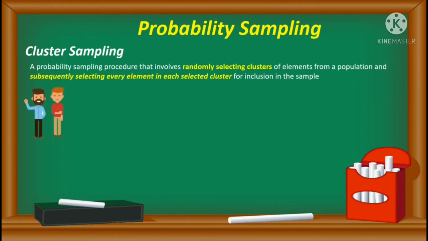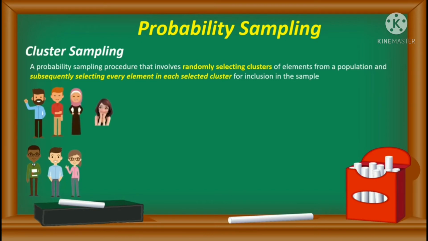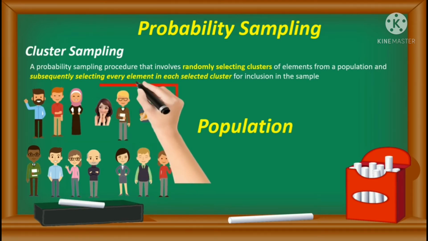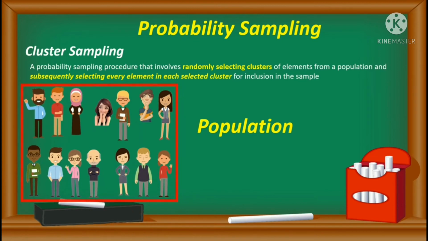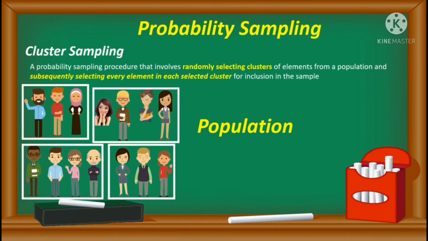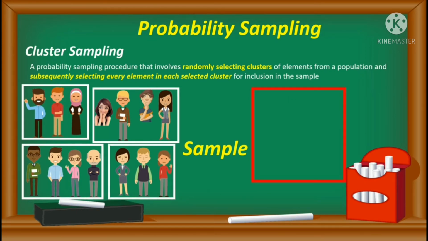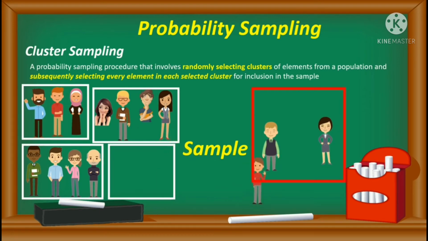Let us assume that we have this population which represents a broad category of people of different age, sex, nationality and profession. And if we have to apply this sampling technique, then we divide the entire population into different groups, which is externally homogeneous but internally heterogeneous group called clusters. And after identifying a particular cluster that we will use, we will pick all the elements of that selected cluster to be included in the study.